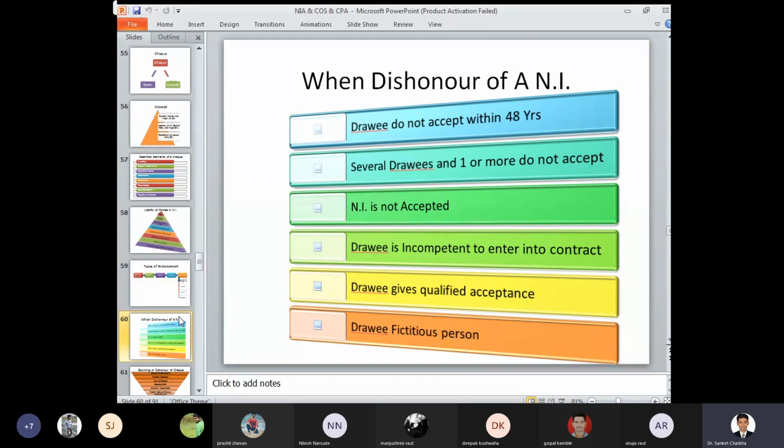Several drawers and one or more do not accept. So if there are several parties associated with the negotiable instrument and any one party to the instrument does not accept within a specific time period, or out of the several parties, one party also does not accept, then the negotiable instrument can get dishonored.